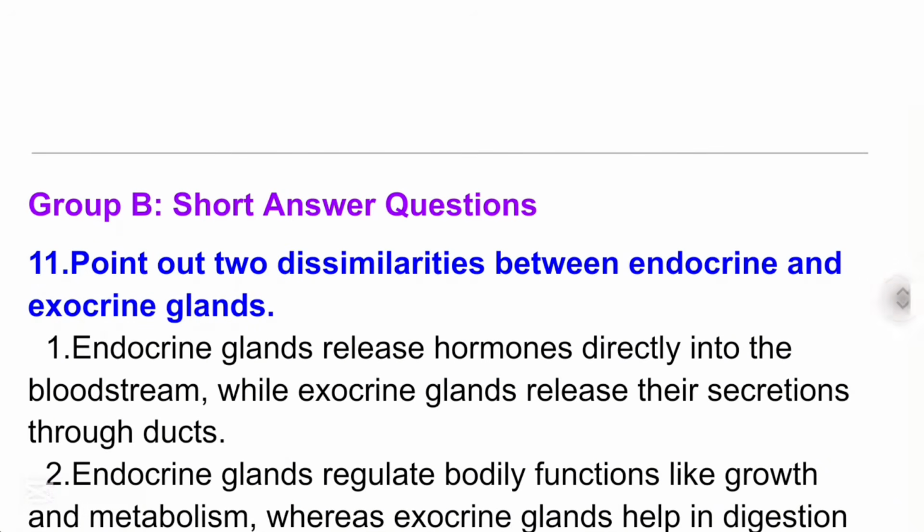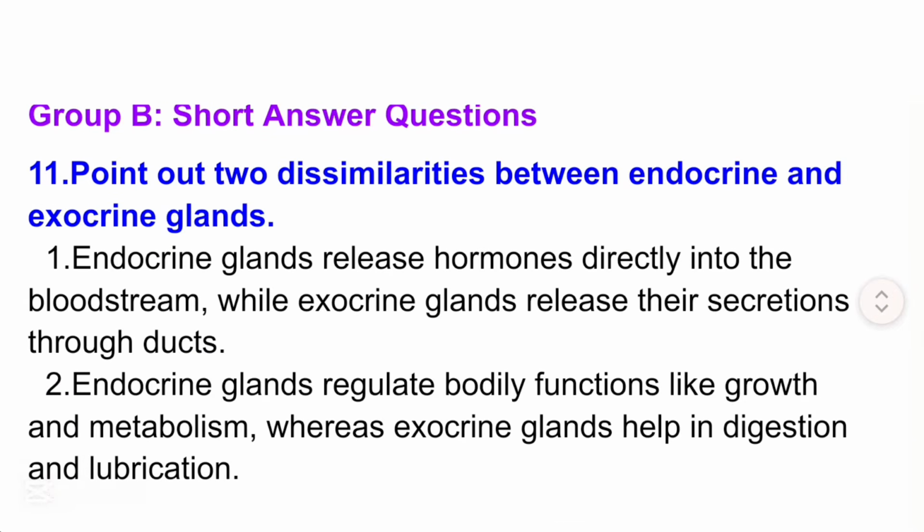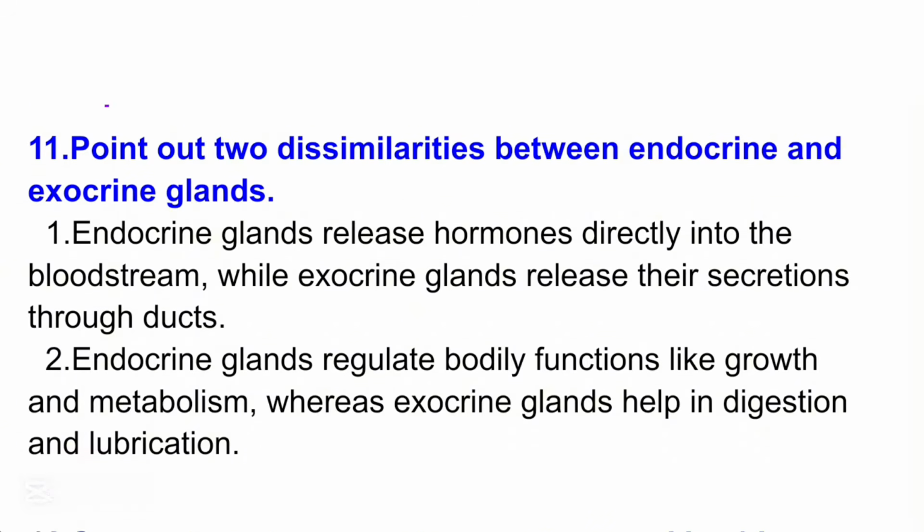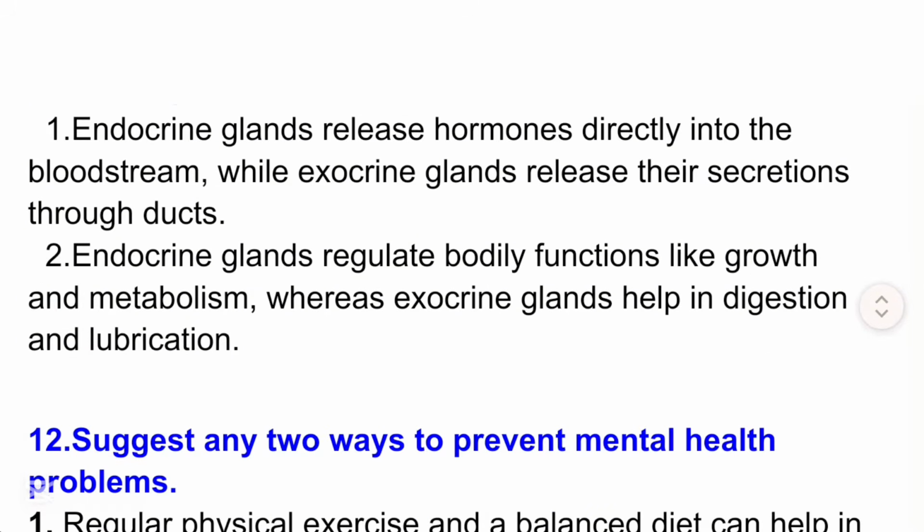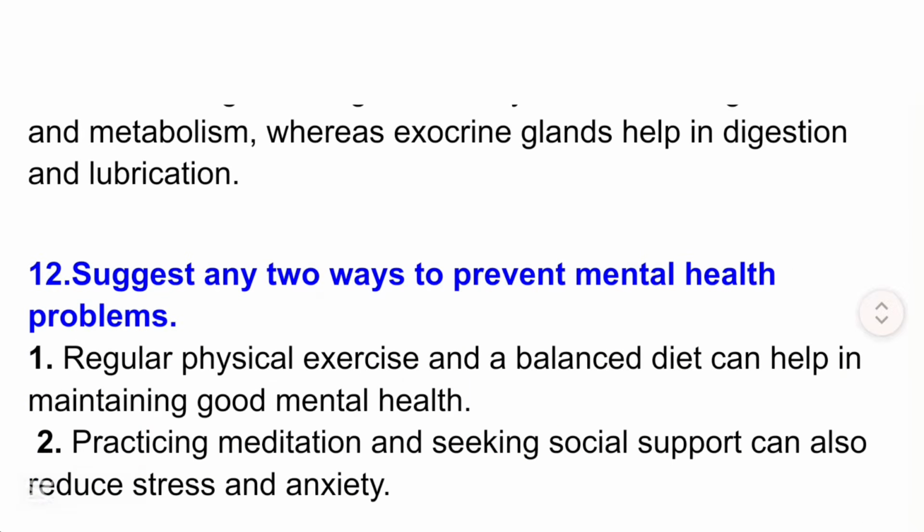11. Point out 2 dissimilarities between endocrine and exocrine glands. 1. Endocrine glands release hormones directly into the bloodstream, while exocrine glands release their secretions through ducts. 2. Endocrine glands regulate bodily functions like growth and metabolism, whereas exocrine glands help in digestion and lubrication.